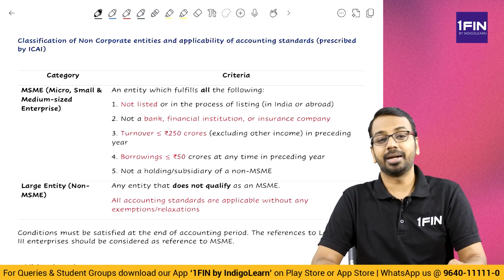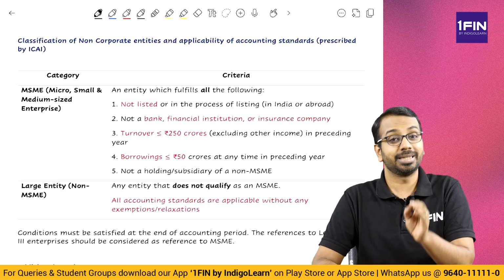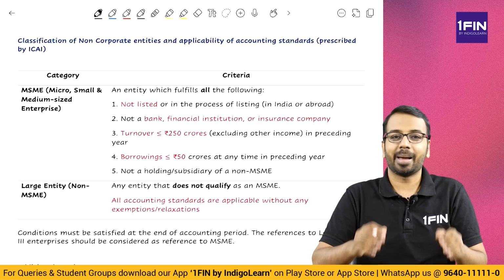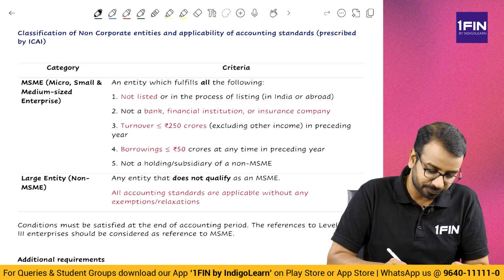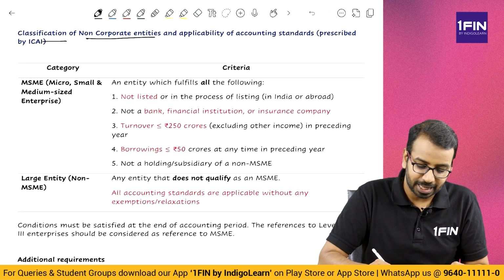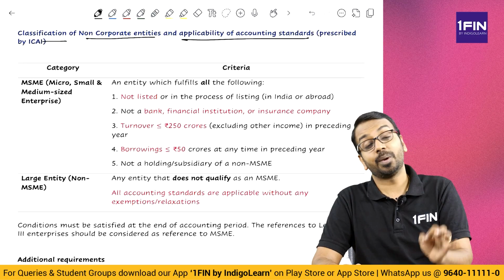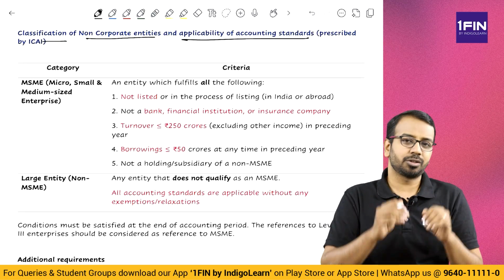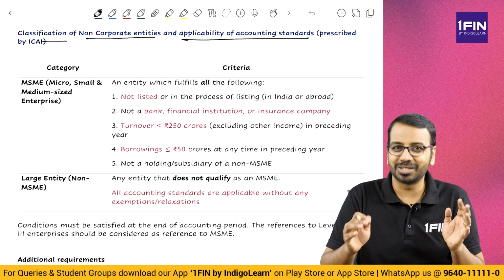The first amendment is with respect to classification of non-corporate entities for the purpose of applicability of accounting standards. Let's now have a look at the classification of non-corporate entities and applicability of accounting standards. This is prescribed by ICAI. Earlier what used to happen was we used to have level 1, 2, 3, 4. Lot of things to remember.